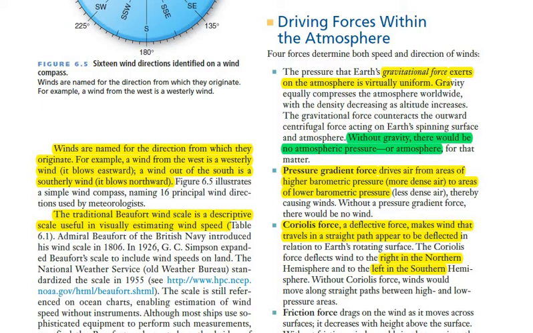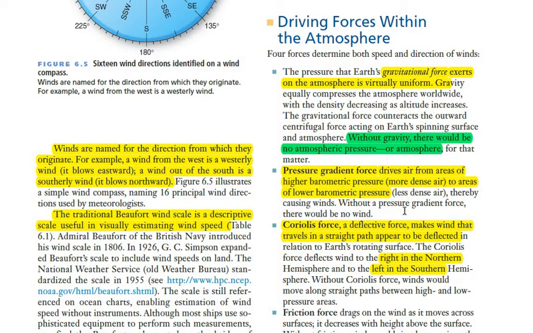Secondly, we have pressure gradient force, which means the differences in pressure in two different areas. Gradient means difference. So wind always moves from an area which has higher pressure to an area which has lower pressure. And the atmospheric pressure depends upon the density of air. If the air is more dense, then it will have higher pressure, and if the air is less dense, then it will have lower pressure.